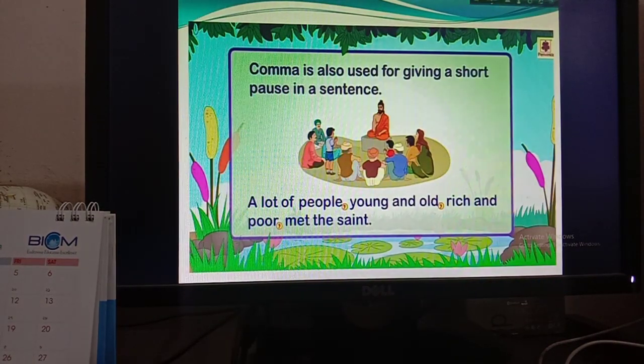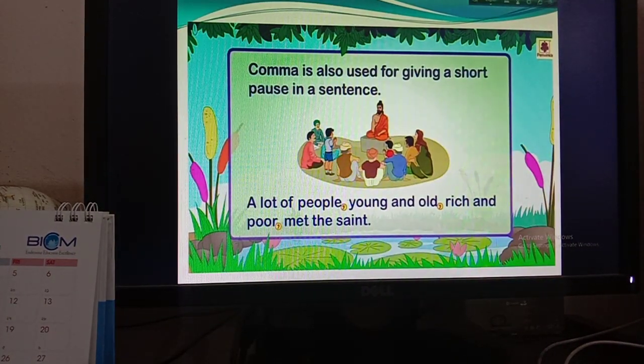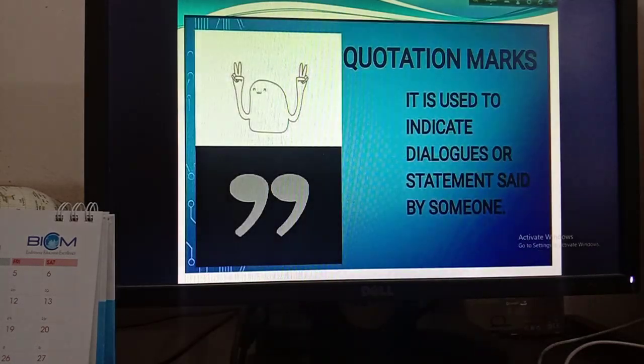So boys, this is all about comma and question mark and also full stop. Now I am going for quotation mark. Okay, so this is called quotation mark. It is used to indicate dialogues or statements said by someone. So we use these types of quotation mark if we want to write about someone's dialogue or someone's statement.